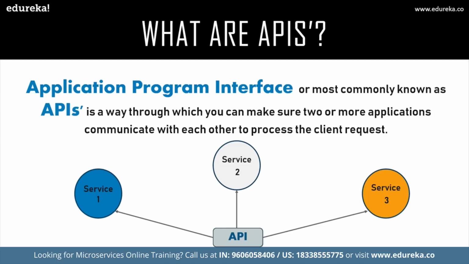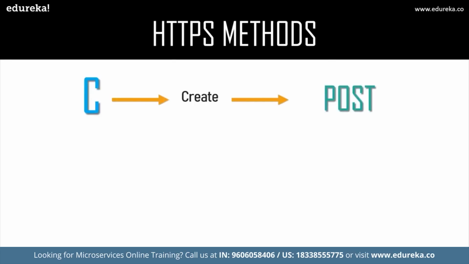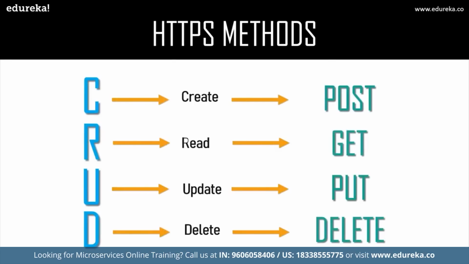Now, whenever we send a request, we are basically sending an HTTP request, right? So for that, we use the HTTP methods. Next in this session, let's understand the different HTTP methods. As you can see on my screen, we basically have the POST, GET, PUT, and DELETE methods. Whenever you want to create a resource, you use the POST method. Whenever you want to read a resource, you use the GET method. Whenever you want to update a resource, you use the PUT method. And whenever you want to delete a resource, you use the DELETE method, right?